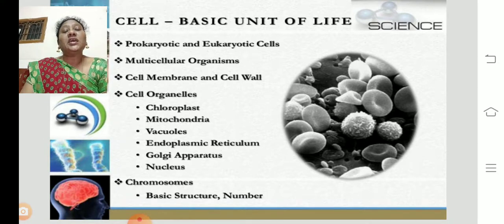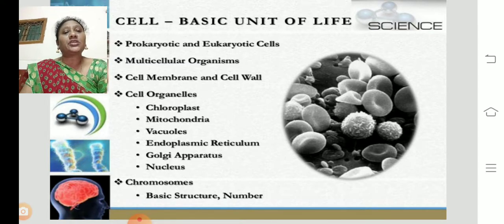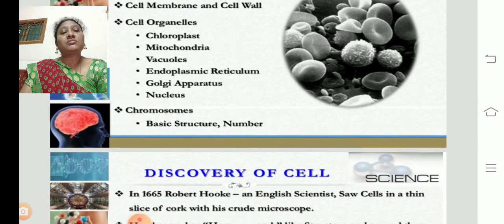Now here you can see different types of cell organelles along with the cell membrane and cell wall. Already you have an idea what is a cell membrane and what is a cell wall. The components which are present inside the cell are called cell organelles. Different types of cell organelles are chloroplast, mitochondria, vacuoles, endoplasmic reticulum, Golgi apparatus, nucleus, chromosomes. These all are some of the organelles present inside the cell.